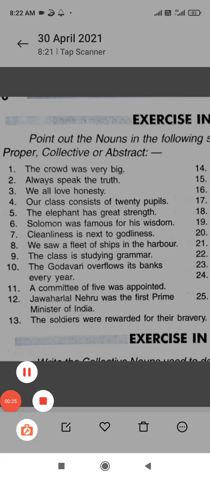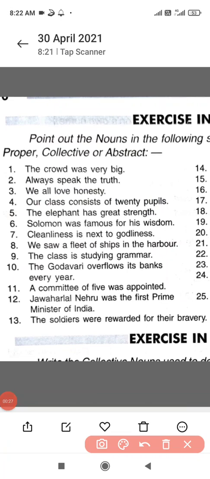The first sentence is: the crowd was very big. Now children, what is this crowd? Crowd is a collection of people. So it's a collective noun. Come to the second sentence. Always speak the truth. Now truth is a quality. It's an attribute which can't be seen or touched. So it is something which is abstract. So abstract noun.